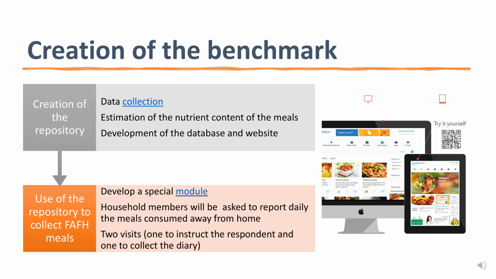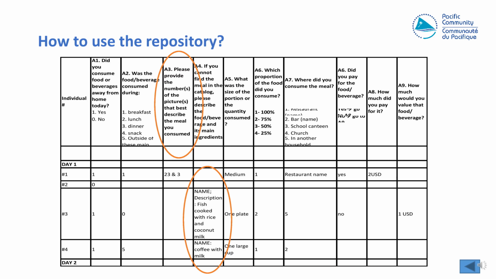So from the focus group discussions, the web scraping, and the crowdsourcing, we will develop a sample design that we will use to conduct our restaurant survey. We call it a restaurant survey, but it will be a survey performed on all the food providers. Once all this data is collected, we will work with a nutritionist to estimate the nutrient content of each meal. We will also develop a database and a website because we want this database to be available online, and we also want people to be able to download it and access it offline.